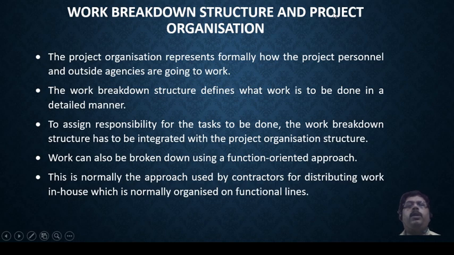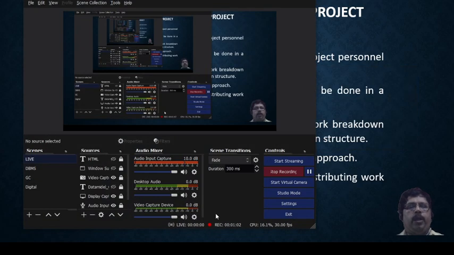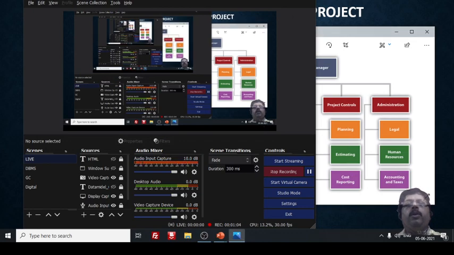Work breakdown structure is a part of the project design, and along with that the project execution plan is also a part of project design. Now here I want to demonstrate to you first what is a project organization chart. By demonstrating that project organization chart you will get a better idea.